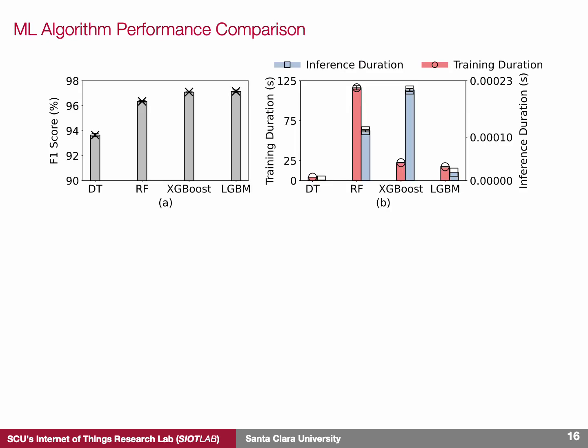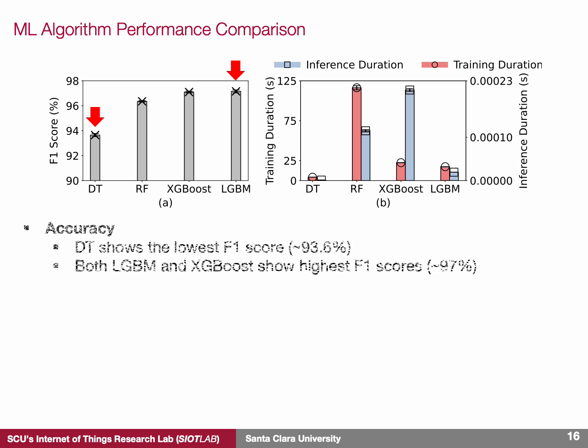Next, we measure the accuracy of various models when trained using the entire dataset, which consists of around 125,000 samples. In each iteration, we use 20% of the dataset for training and the rest 80% for testing. The results here show that the decision tree model has the lowest accuracy, while the LGBM model achieves the highest accuracy. The right figure here shows the training and inference time of various algorithms when measured on an ARM Cortex-A53 processor. This processor is used by some of the new off-the-shelf Wi-Fi access points.